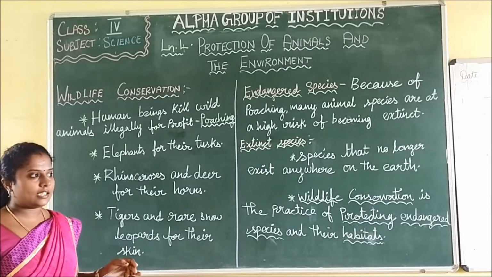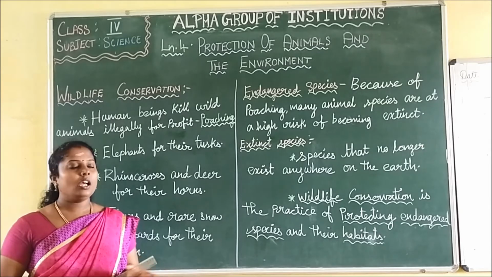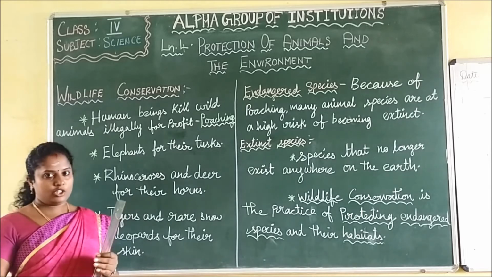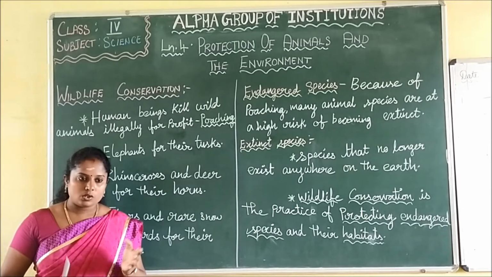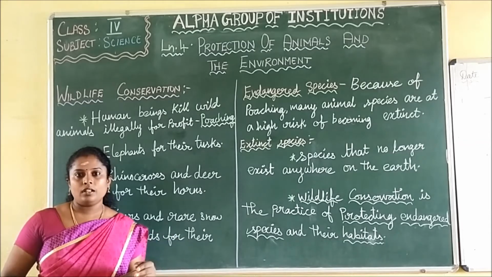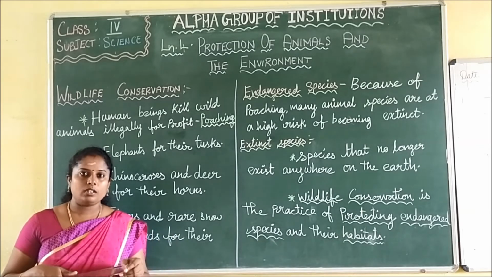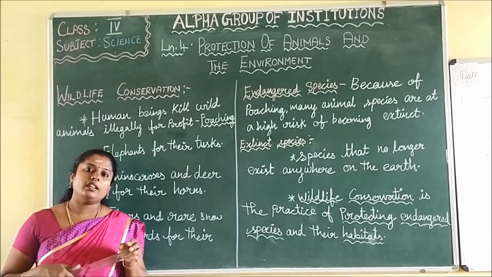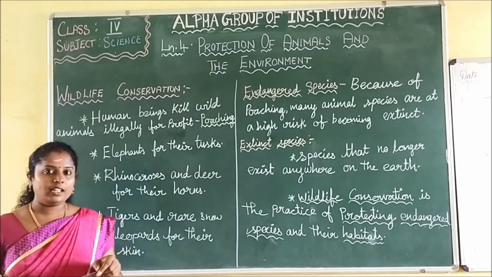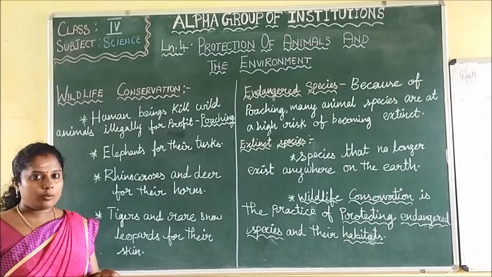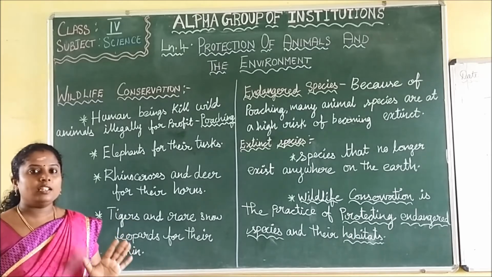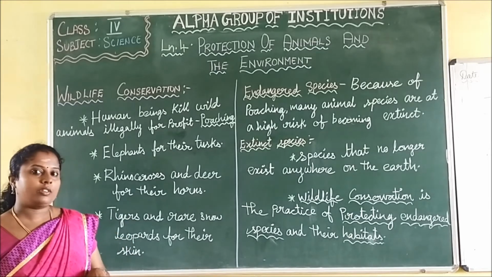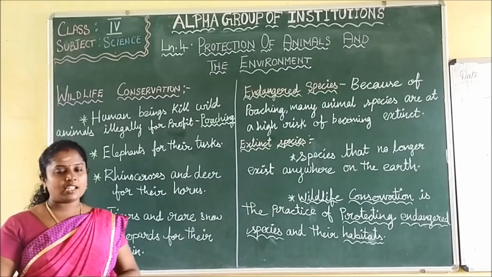So in this class we are going to see about wildlife conservation. What is wildlife conservation? This lesson deals with the protection of animals and the environment. Environment means the forest. Mainly the earth is covered with plants, trees and water.